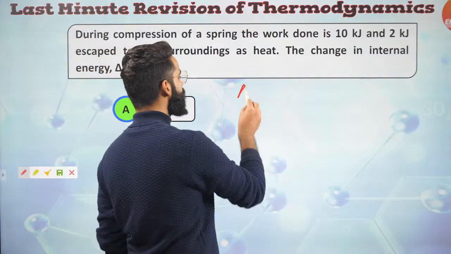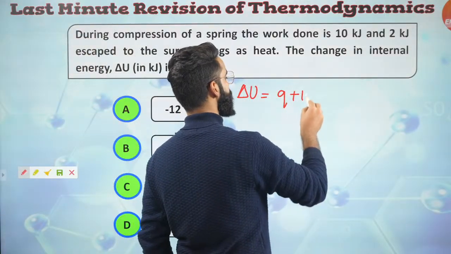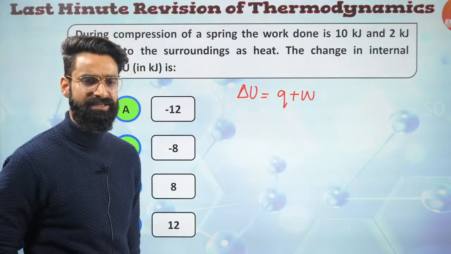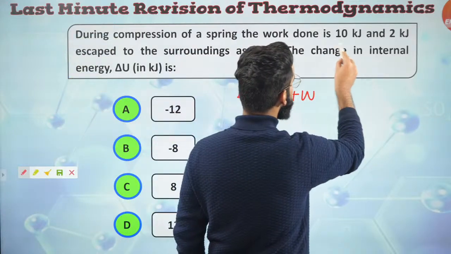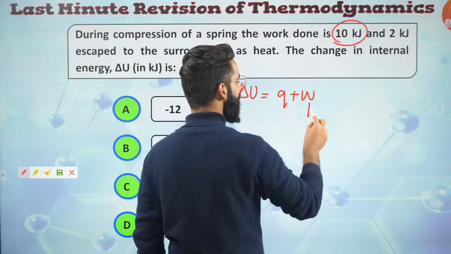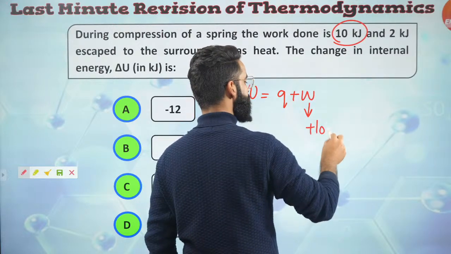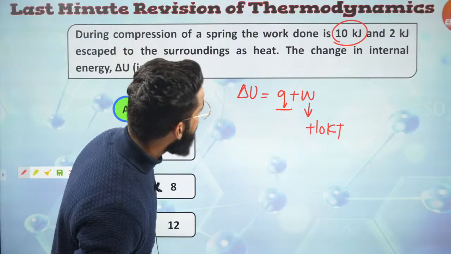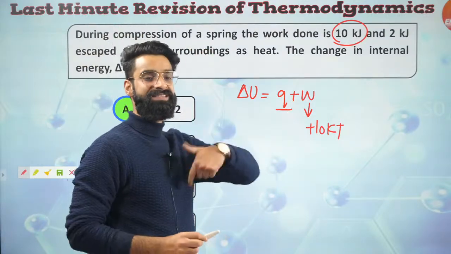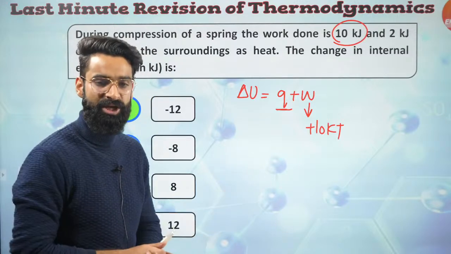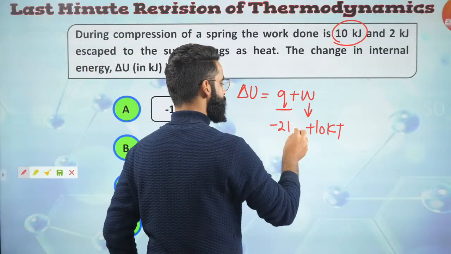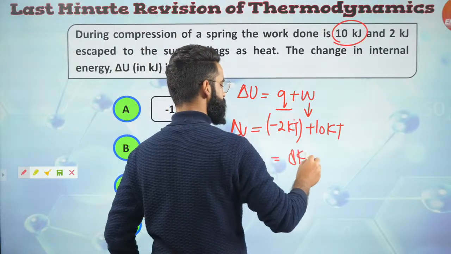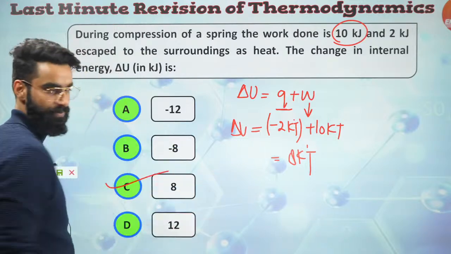See, we know delta U is equal to Q plus W. Now, since this is the case of compression, during compression work is done on the system. So, how much work is done? 10 kilojoules. And whenever work is done on the system, W value is taken to be positive in chemistry. So it's plus 10 kilojoules. And Q is the heat exchanged. Now, 2 kilojoules escape to the surroundings. That means system has released heat. Whenever system releases heat, Q value is taken to be negative. So it's going to be minus 2 kilojoules right here. So delta U will be equal to minus 2 plus 10 kilojoules. It's going to be 8 kilojoules. Option C is the one.